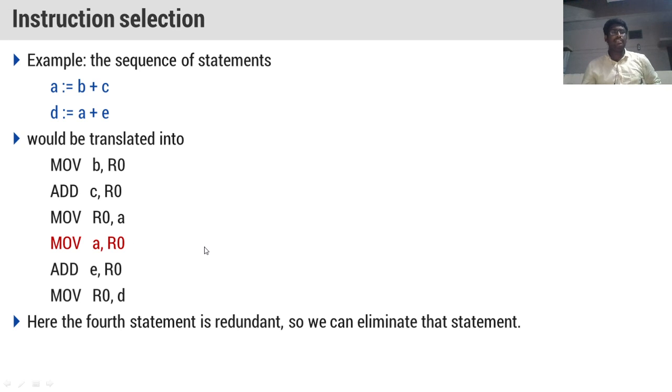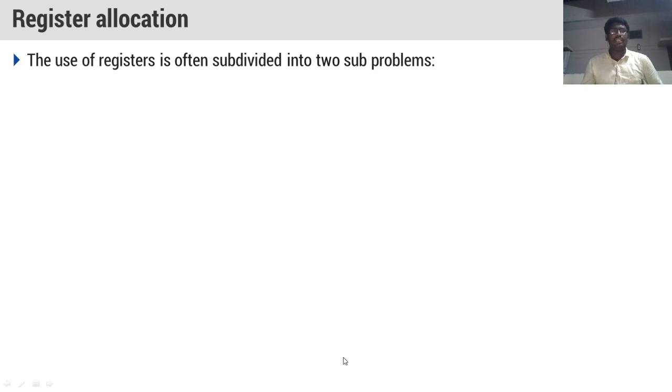See, all the statements are okay, but the fourth statement is redundant. It is repeated. So, we will eliminate that statement, which is called instruction selection. So, we are selecting the instructions and eliminating them so that repeated statements will not be there.